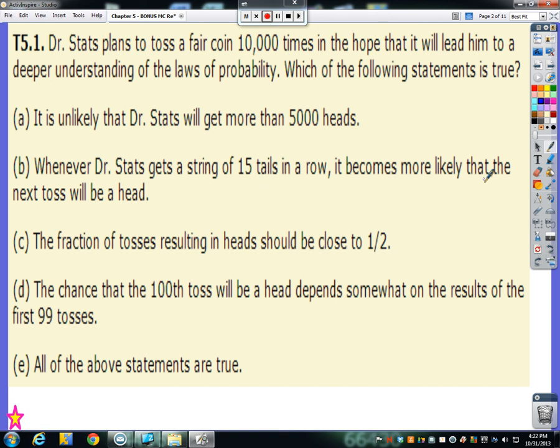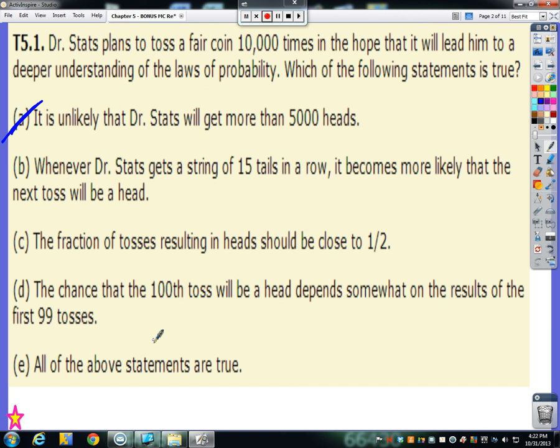Well, what if he gets 5,001 heads? Would we consider that unlikely? No. Variation happens and maybe we get a little bit more heads. Now, if it had said, is it unlikely that he'll get more than 9,000 heads? Probably so. So definitely not A.